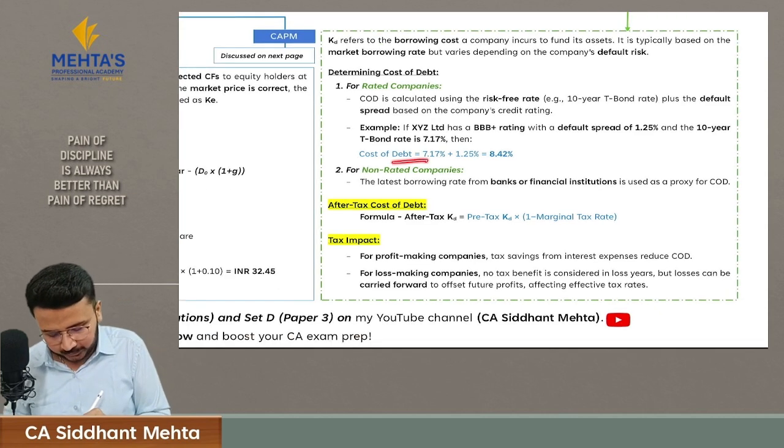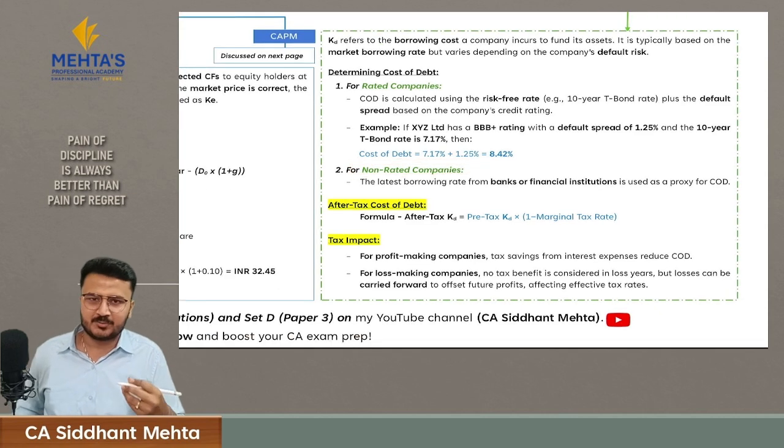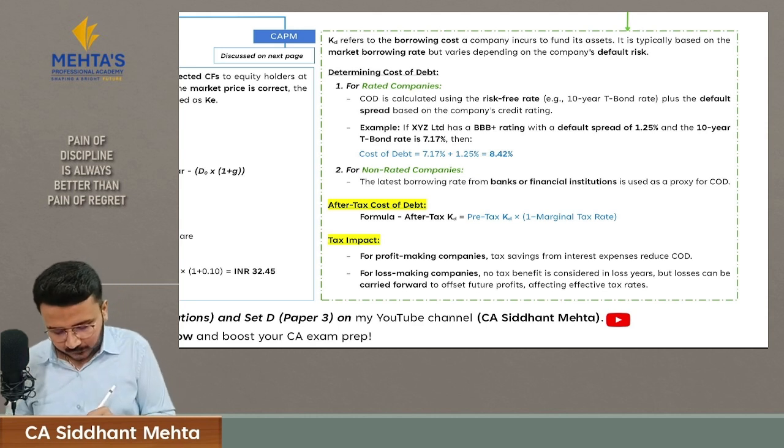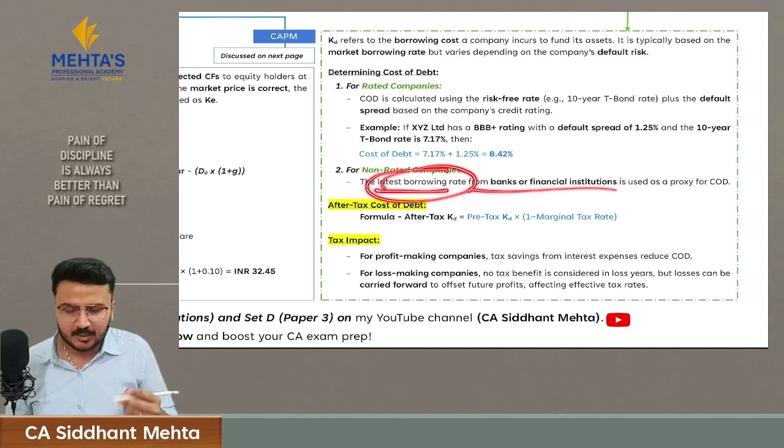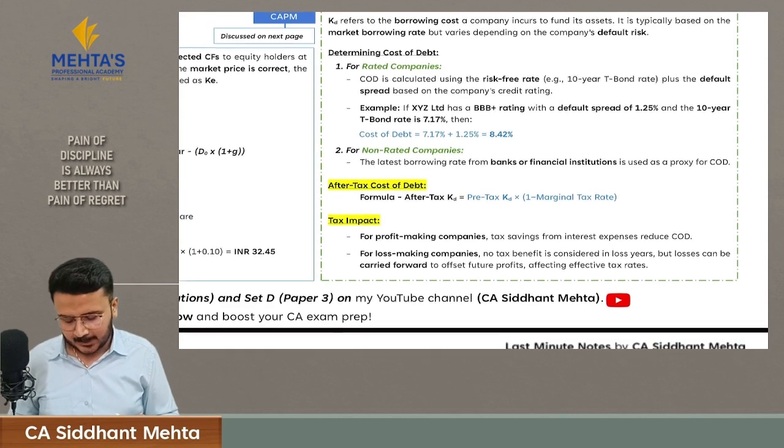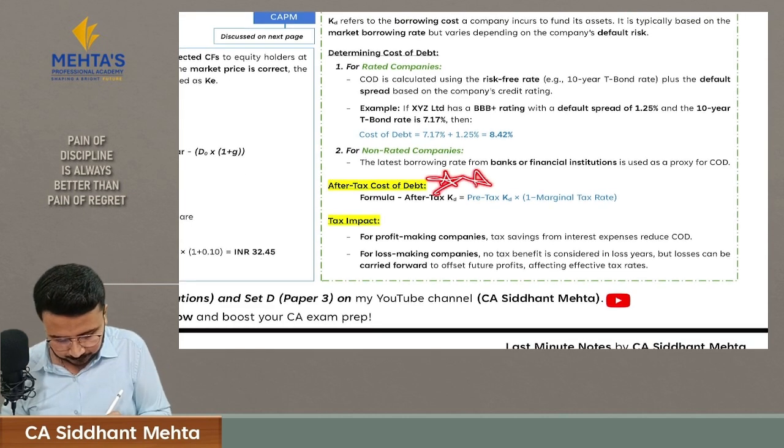And for non-rated companies, meaning companies whose credit rating has not been issued, we will take the latest borrowing rate from a bank or financial institution. It's easy, but this is important.